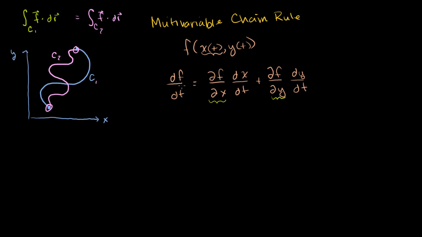And then that'll give you the total change of f with respect to t. Kind of a hand-wavy argument there, but at least to me, this is a pretty intuitive formula. So that's our toolkit right there, the multivariable chain rule. We're going to put that aside for a second.